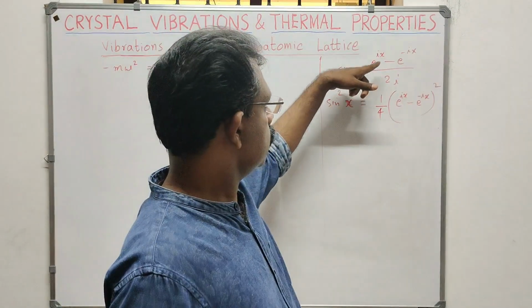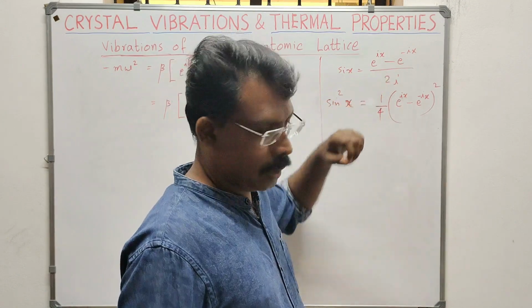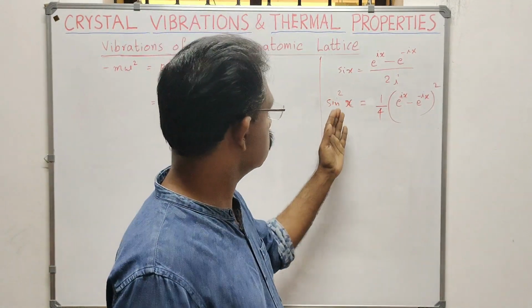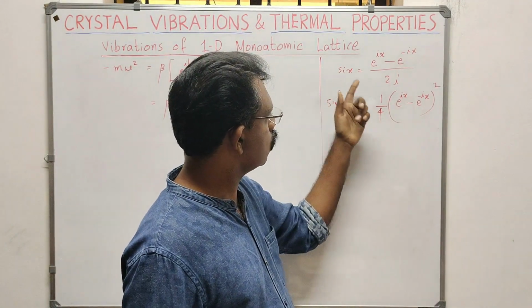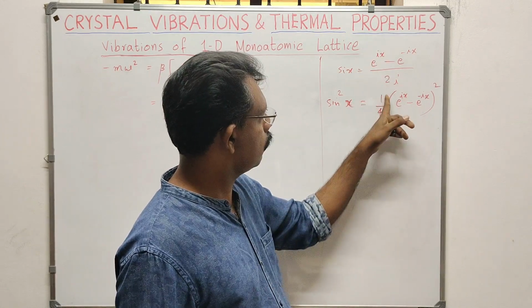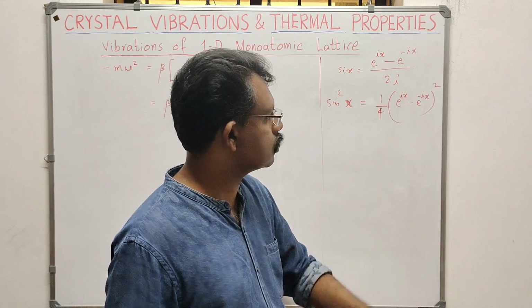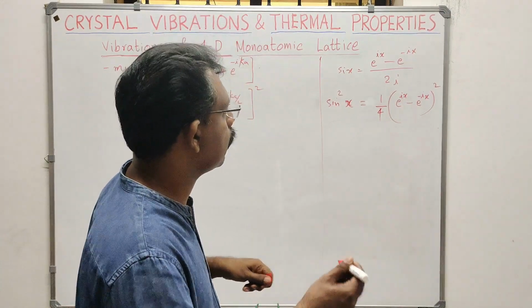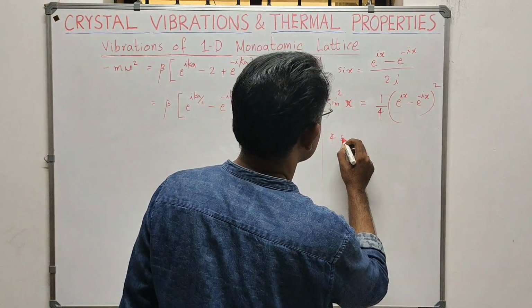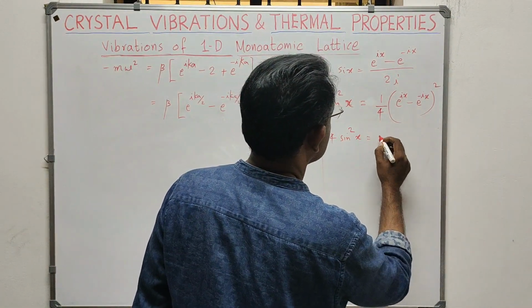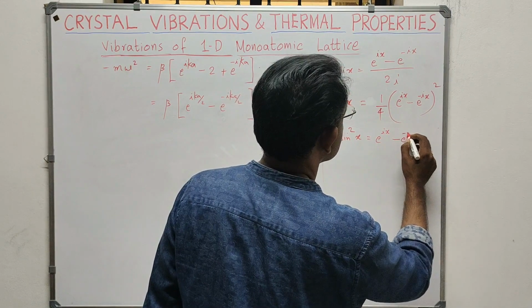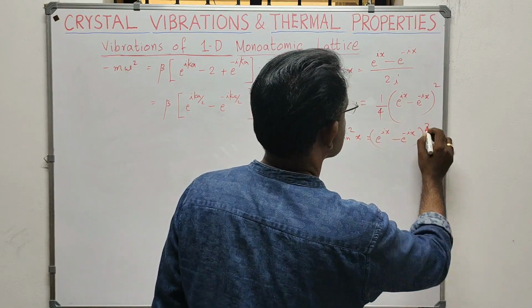So sin x is equal to (e raised to ix minus e raised to minus ix) by 2i. Substituting here, when I take sin squared, it will be the square of this, which is 1 by 4 (e raised to ix minus e raised to minus ix) squared. So cross multiplying, 4 sin squared x will be (e raised to ix minus e raised to minus ix) the whole square.